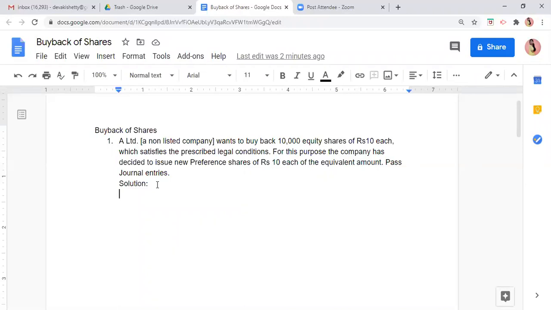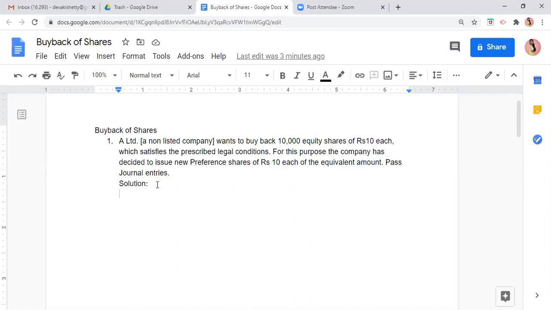So here CRR is Capital Redemption Reserve. We had learned about Capital Redemption Reserve in the chapter called Redemption of Preference Shares in your last semester.